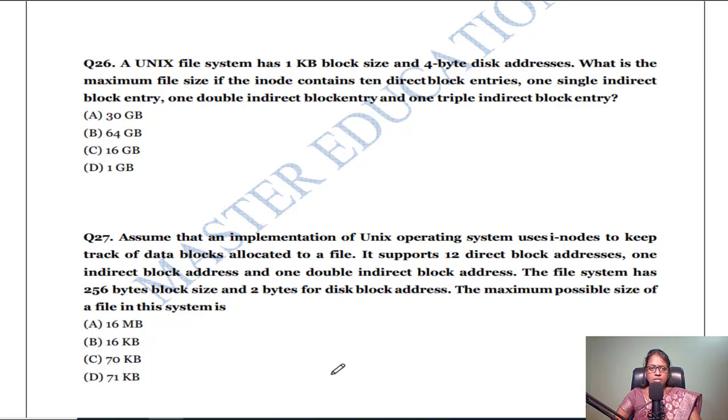The next question, a Unix file system has 1 KB block size and 4-byte disk address. What is the maximum file size if the inode contains 10 direct block entries, one single indirect block entry, one double indirect block entry, and one triple indirect block entry?